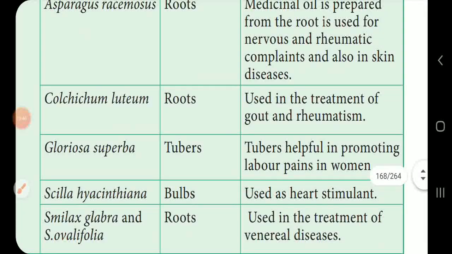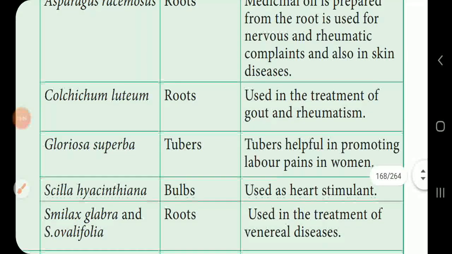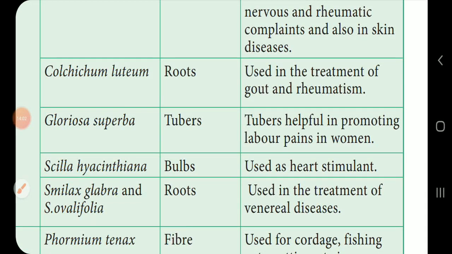And Gloriosa superba, it is a state flower. The flower of Gloriosa superba is the state flower of Tamil Nadu. The tubers of Gloriosa superba help to promote labor pains in women. At the time of pregnancy, women use this Gloriosa superba tuber to help promote labor pain. And Scilla hyacinthana, the bulbs are very useful and are used as a heart stimulant.